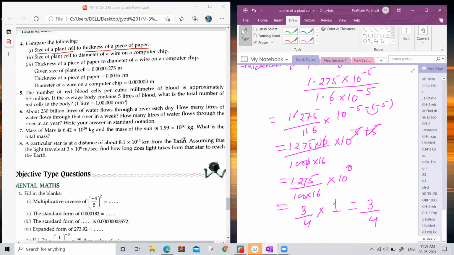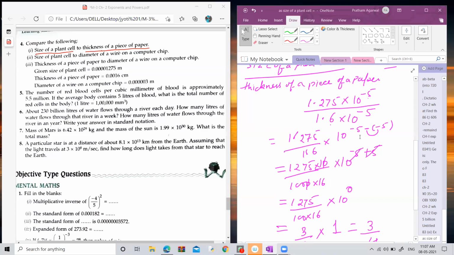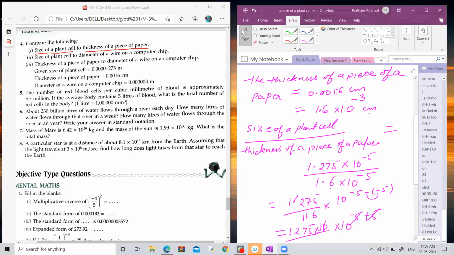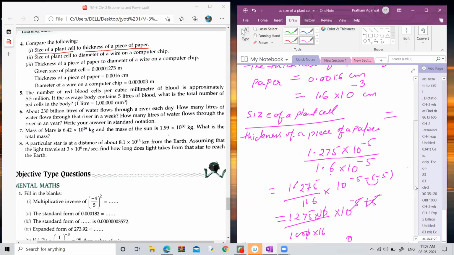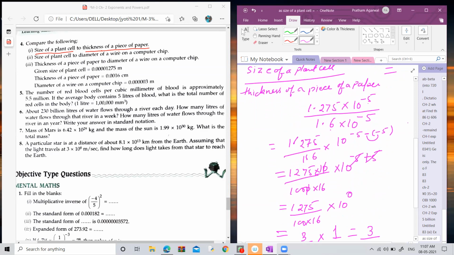Yes, Harshita, you can unmute yourself. Ma'am, you have written 1.6 into 10 to the power minus 5. But ma'am, it's 1.6 into 10 to the power minus 3. Ma'am, it is -3 and you have written -5. Wait a minute. I'll do the correction. Thank you, Harshita, for telling me. It is -5, so you can write here -5 and it is -3.